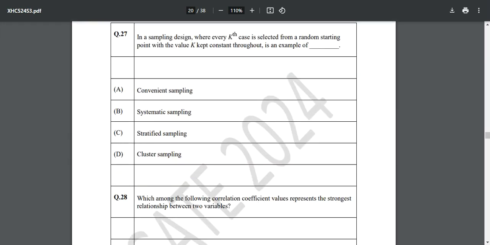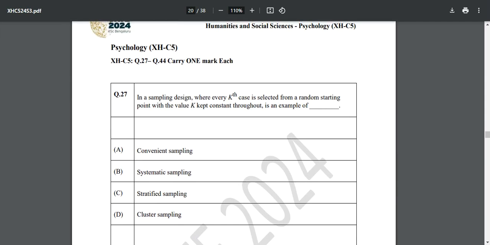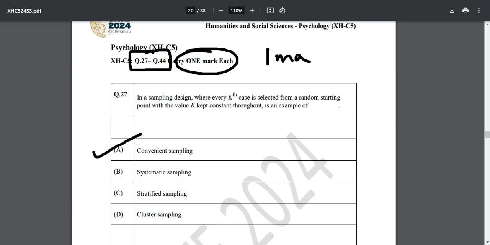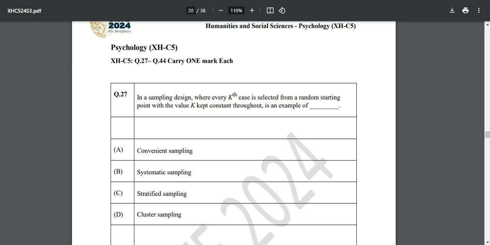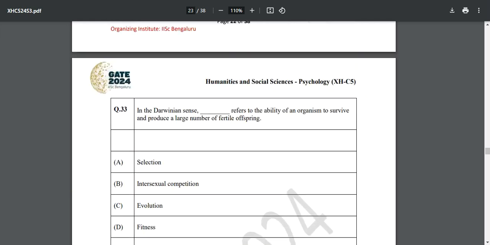All right, so see, these carry 1 mark each. From question number 27 to question number 44, each question carries 1 mark. So if you mark the answer correctly, you will get 1 mark, and if you get it wrong, 1/3 marks will be deducted. And then moving ahead, then you will have what?